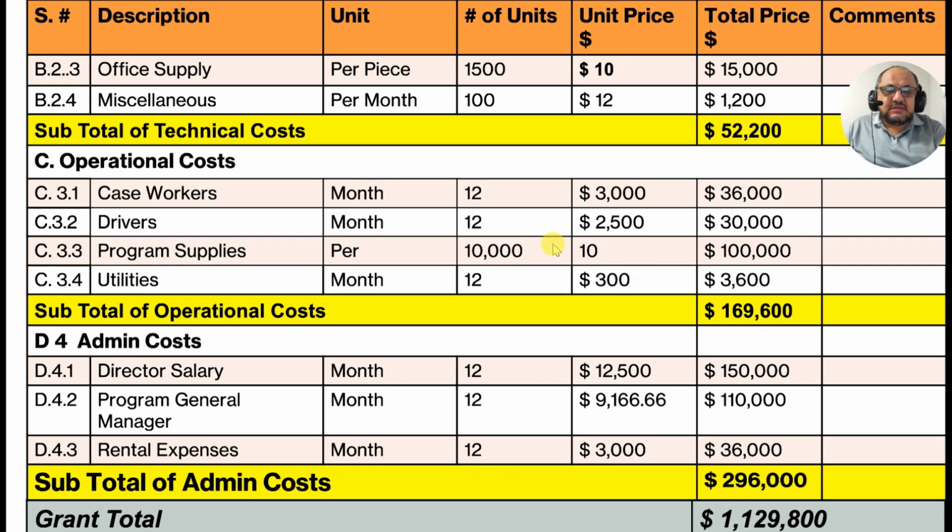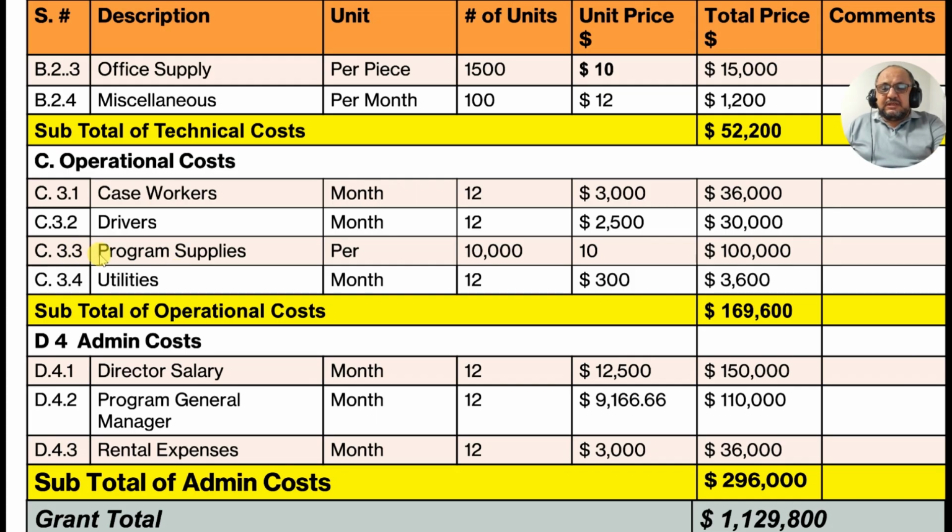Don't cross these limits. Drivers, per month. How many drivers? For 12 months, 1, 2, 3. How much salary? 2,500. Total annual salary, 30,000. Here I have taken one case worker, one driver. You can write however many drivers or case workers you have: 2, 3, 5, 7, 10, 15. Any number of workers or drivers you have, you write it here.